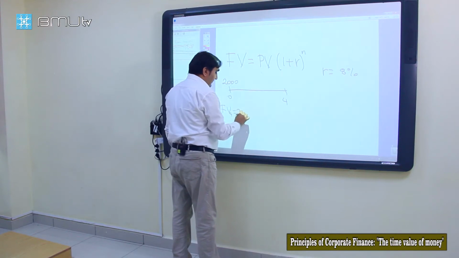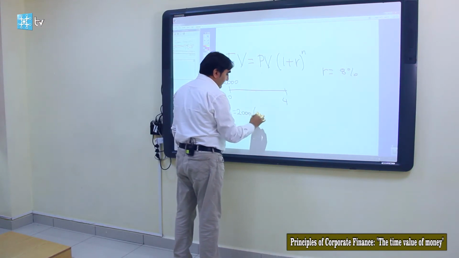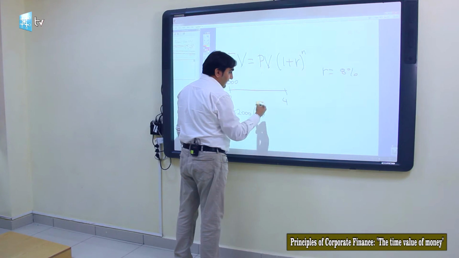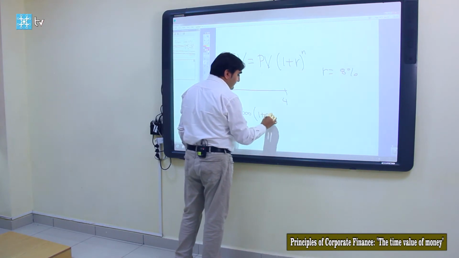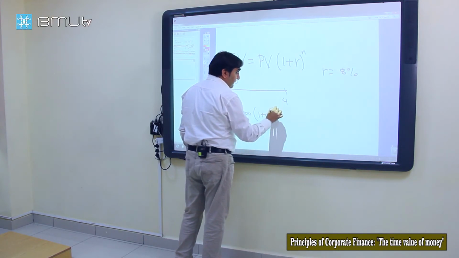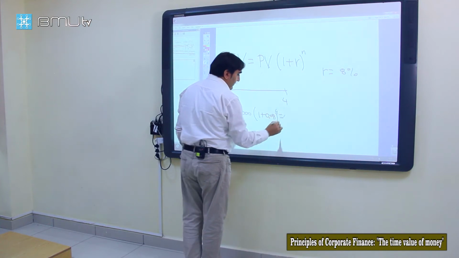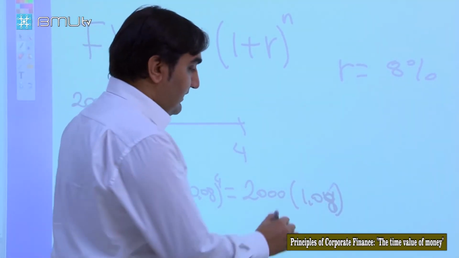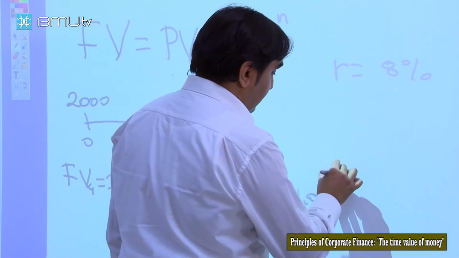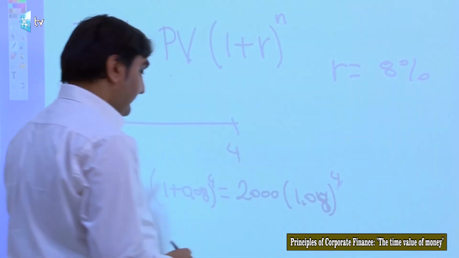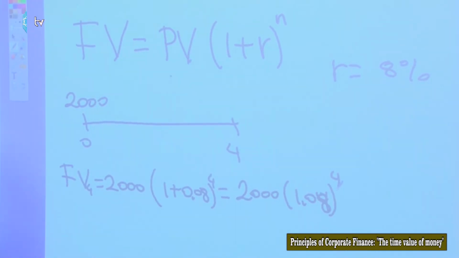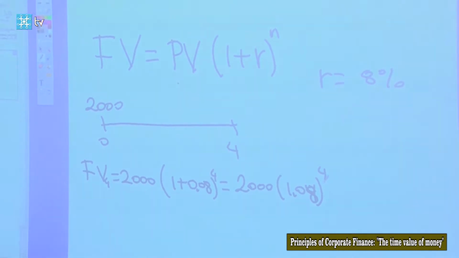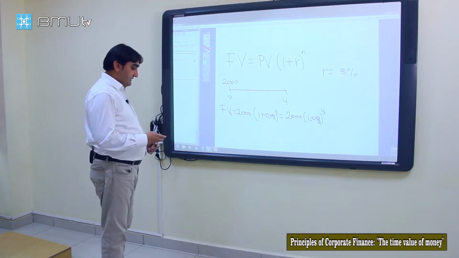Applying our formula, we can write this as 2,000 times (1 plus rate, 8%) to the power of 4. That's 2,000 times 1.08 to the power of 4. So this is the future value of today's investment. Let's look at another example.